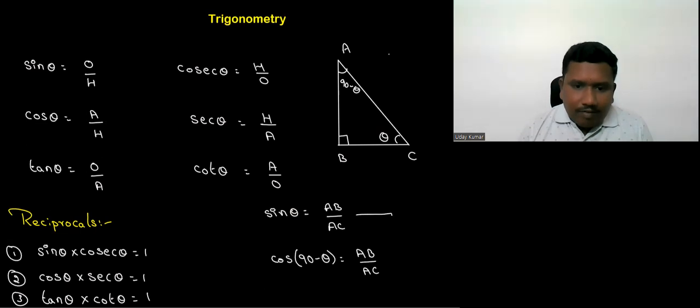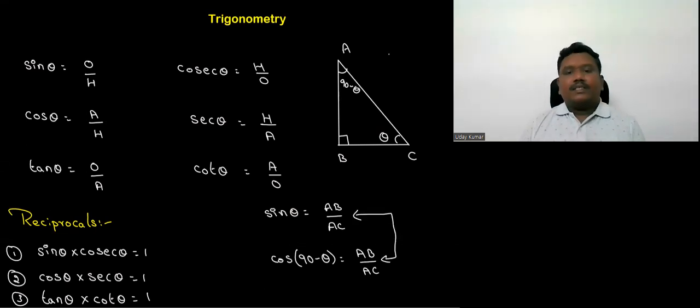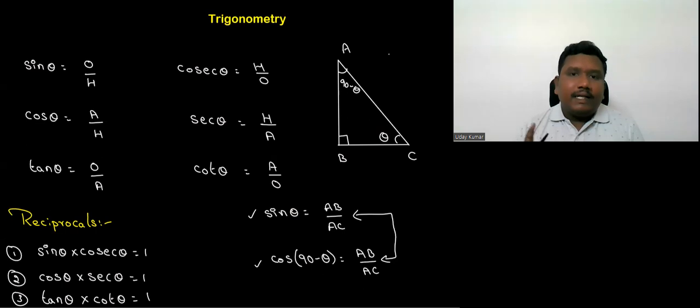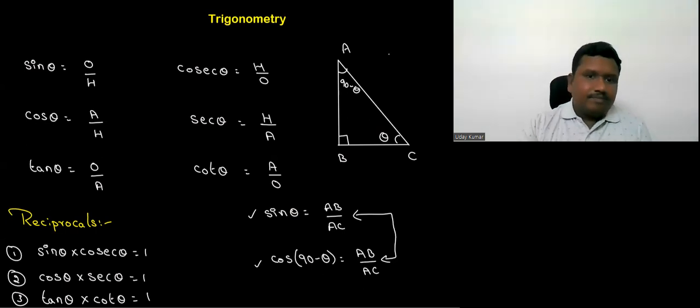Now if we observe, AB by AC, AB by AC, sin theta and cos 90 minus theta are both the same. You know why? Those two angles are complementary angles. When two angles are complementary to each other, we have a relation among the trigonometric ratios. What is that? Let us see.